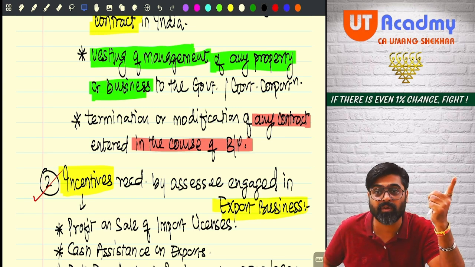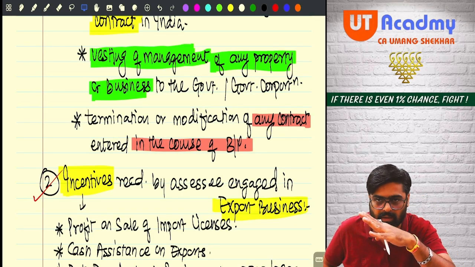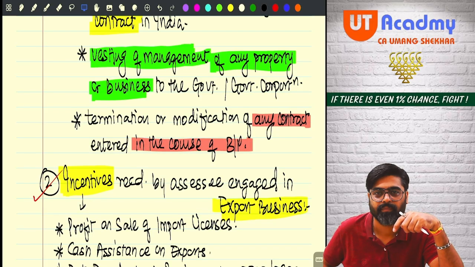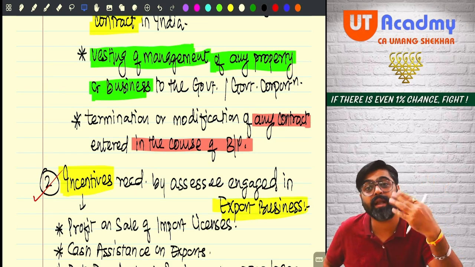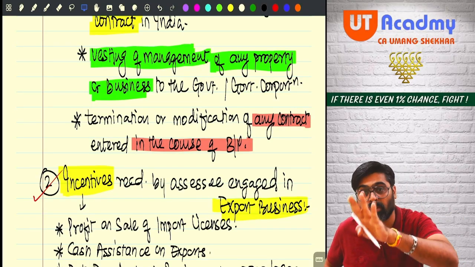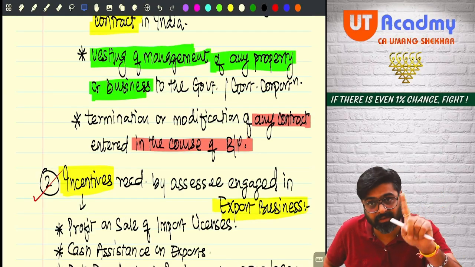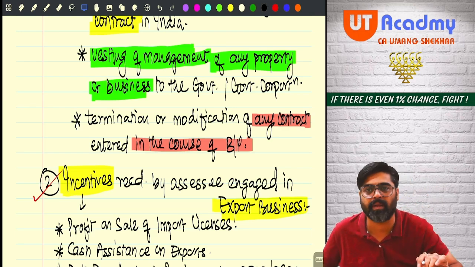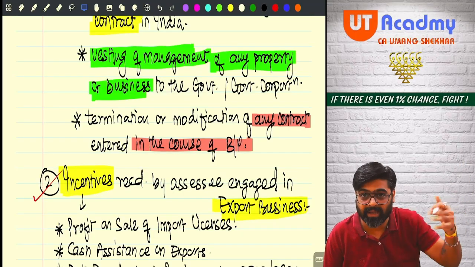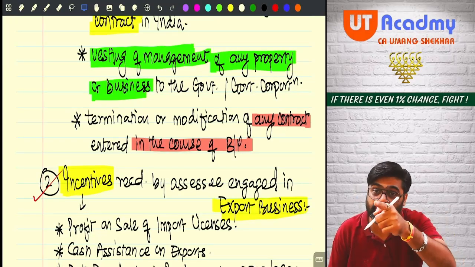So it became very important for the government to bring this change in the law. And 2 or 3 years earlier, this change came. Initially, only 3 agreements were covered. Now they are saying any business contract, meaning any contract entered in the course of business or profession, is known as a business contract. If that business contract is terminated or the terms are modified, and as a result you receive compensation or any other payment, even that will be treated as your PGBP income. Because instead of taking that PGBP income as PGBP income, you could have taken it this way also. So we want to charge this amount here.